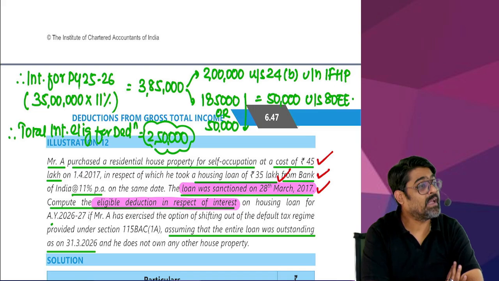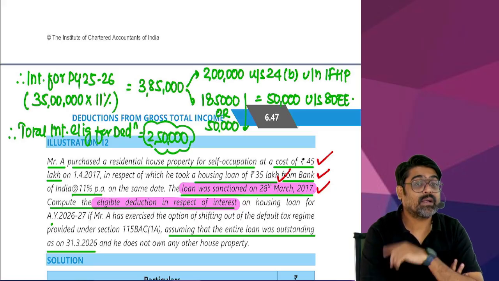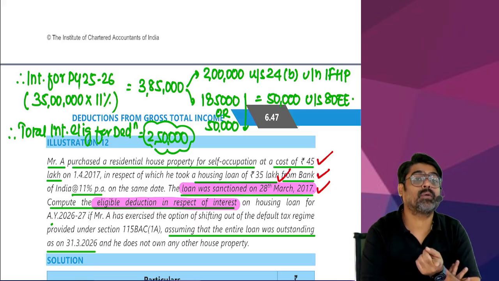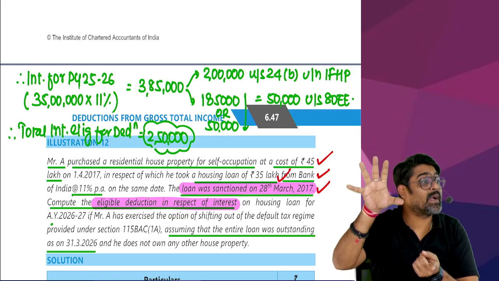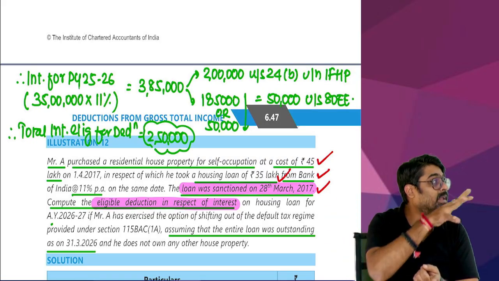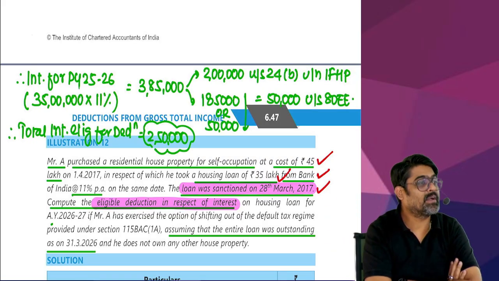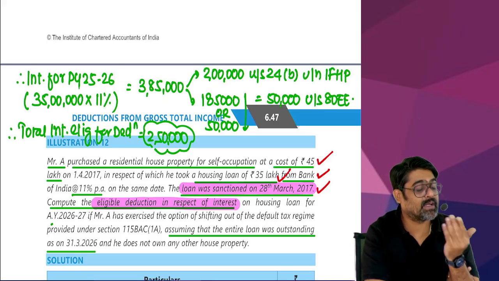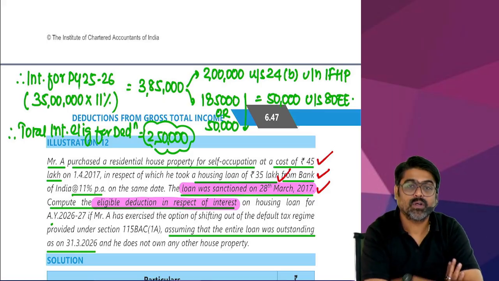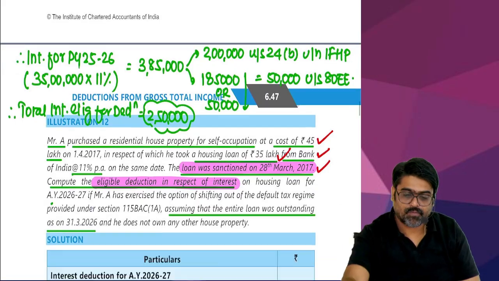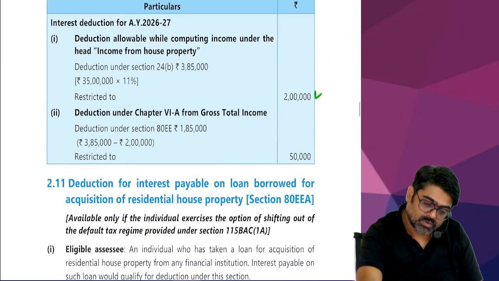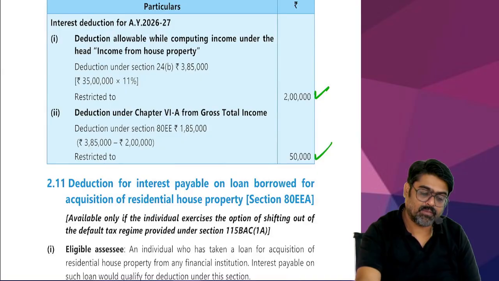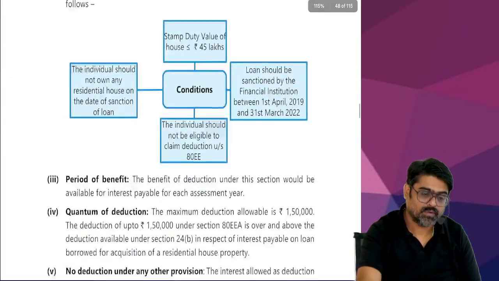But if they are telling you to calculate the interest allowable, it means they are asking you total interest allowable, some under the head house property and some under section 80EE. Yes or no? So total will be 2,50,000. Please check, this 2 lakh plus 50,000 will be 2,50,000. Done? Should I move to the next question?